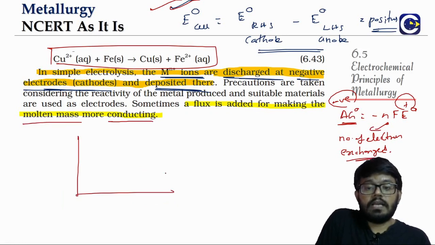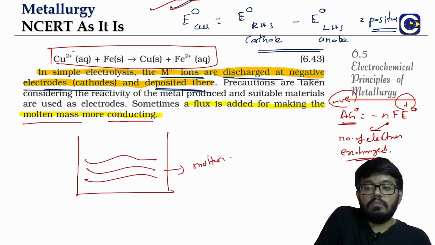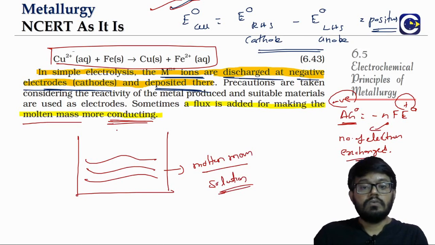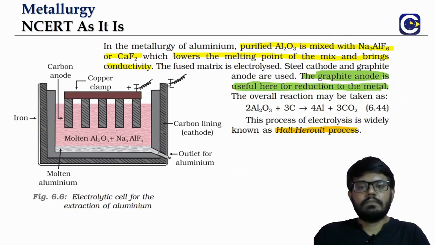Because for the electrolysis to happen better, the molten mass or the solution that we have should have better conductivity, and we will see that some substances can be added to enhance the conductivity. So here we will have the example of the electrolytic reduction of aluminum. In that we will see what these substances are. Once we go to the discussion, we will be able to understand. So look at this. This is the electrolytic reduction of aluminum, that entire setup.